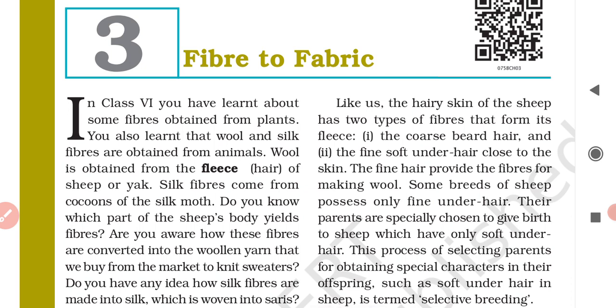Wool and silk. You know that wool comes from animals, right? Wool comes from animals, that is from sheep, goat, yak. These are all what? Wool providing animals. Whereas silk comes from silkworms. Silk comes from where? Silkworms. So wool and silk are what? Animal fibers.